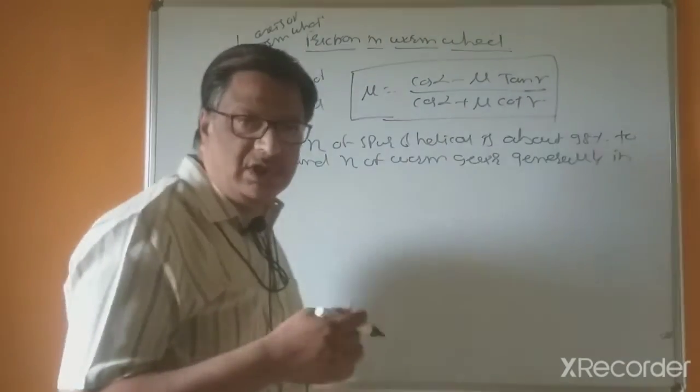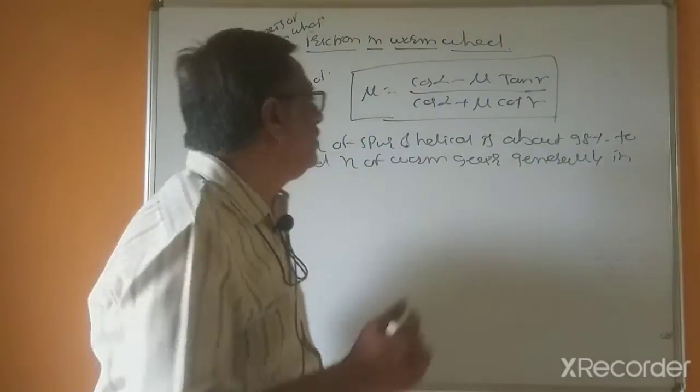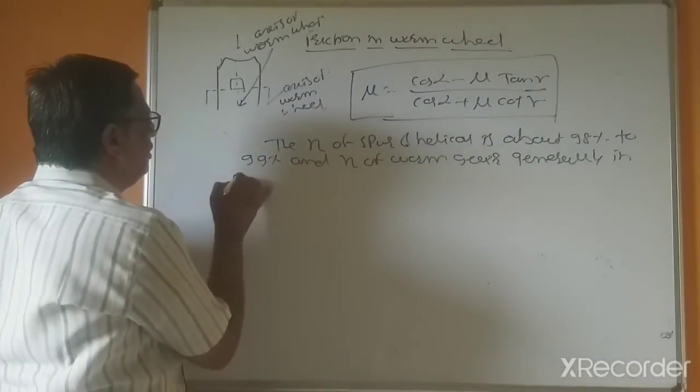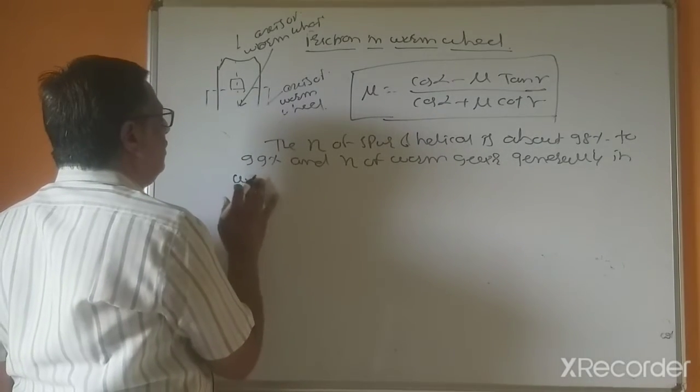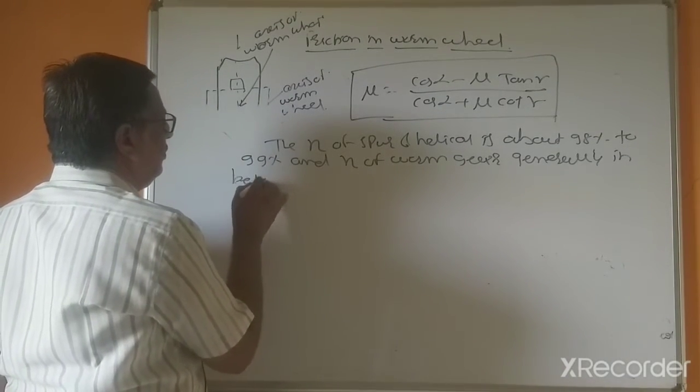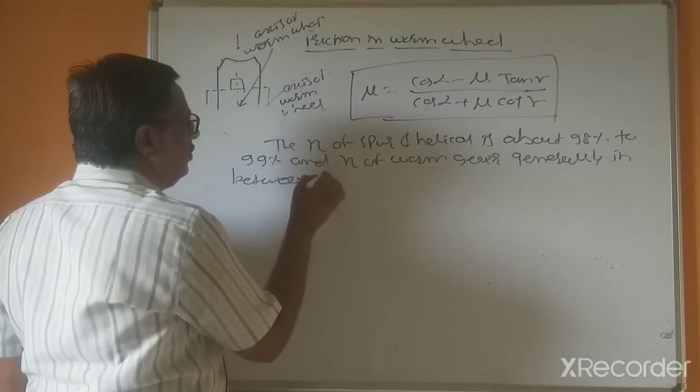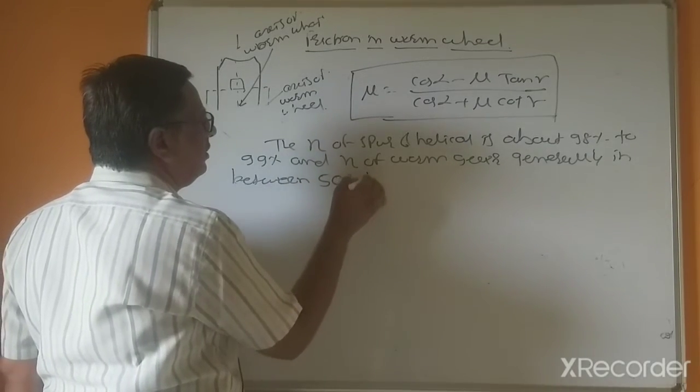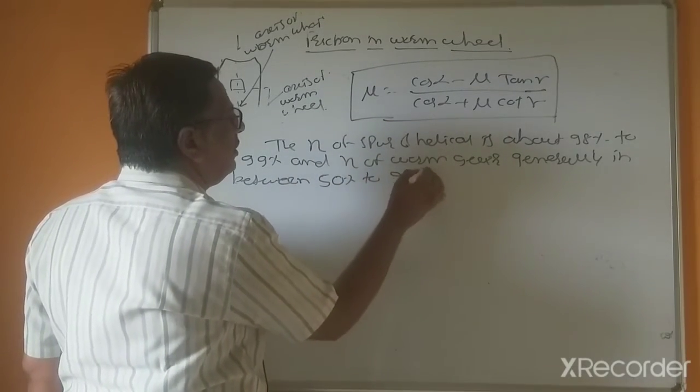So multiple choice questions may be asked: what is the efficiency of worm gear? In between 50% to 98%.